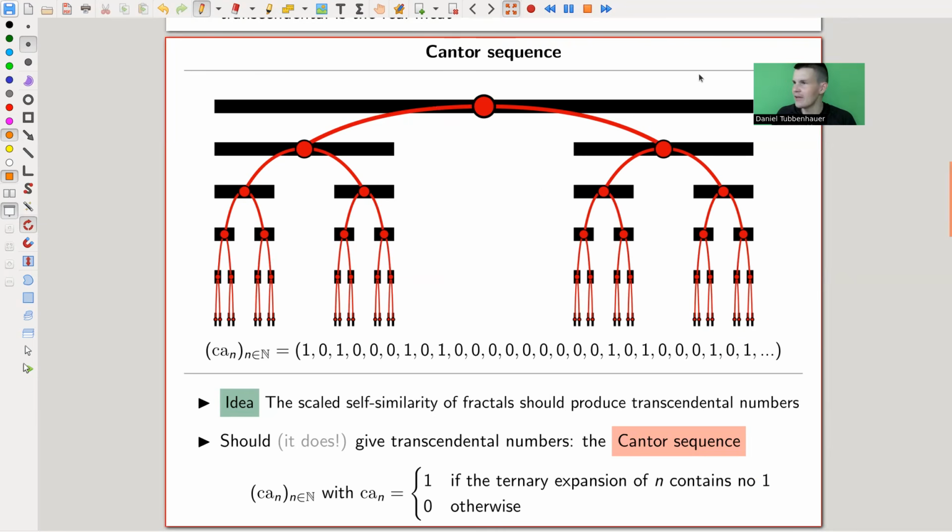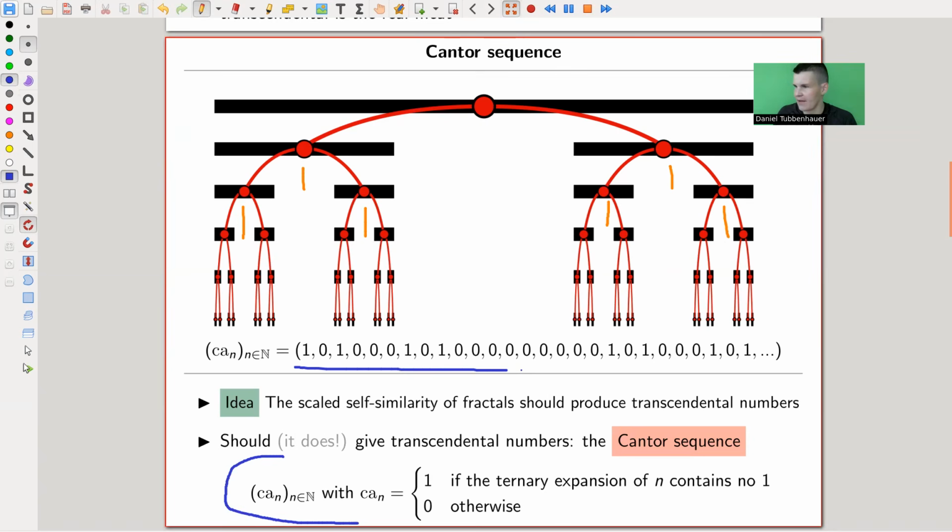So you take the unit interval, you take out the middle third, and whatever you get, you take out the middle third of both, and so on. You always take out the middle third. And whatever the limit is, that is called the Cantor set. You can define that more algebraically if you want, as follows: the Cantor sequence, which is essentially really just the Cantor set.